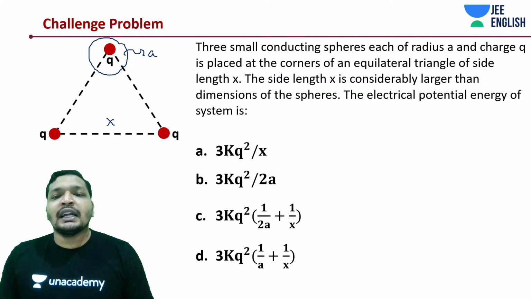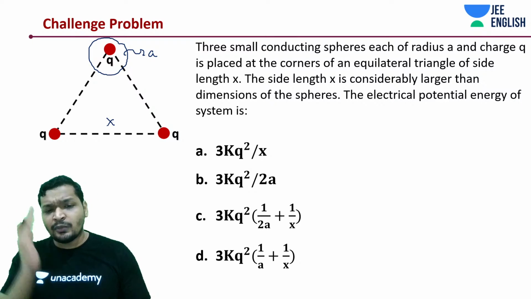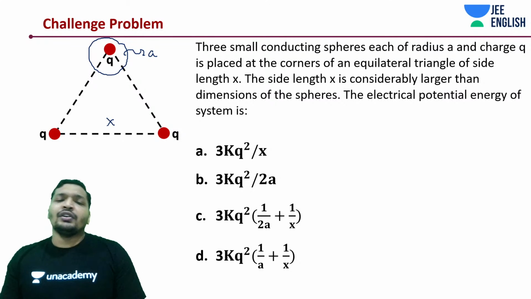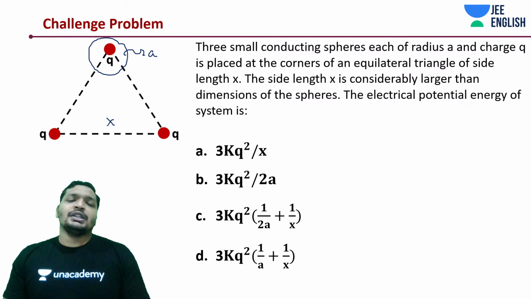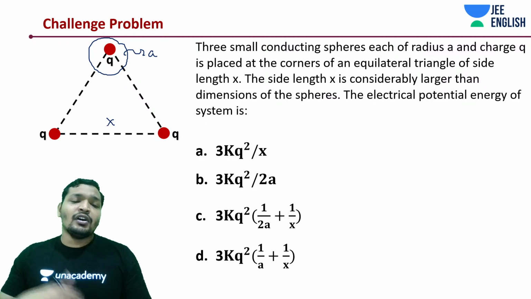The length of the side x is considerably larger than the dimensions of the sphere. The potential energy of the system is how much? Should it be 3kq square by x, or 3kq square by 2a, or 3kq square by (1 by 2a plus 1 by x), or whether it should be d.